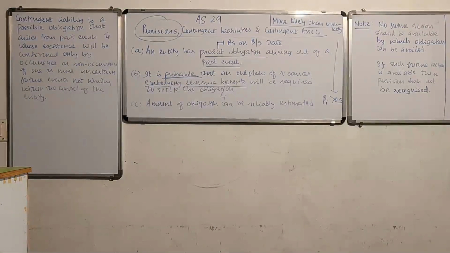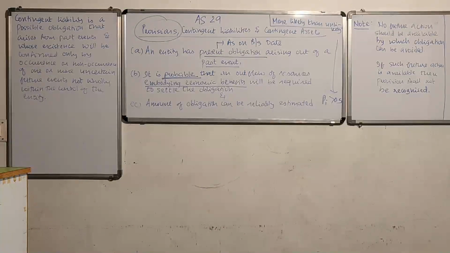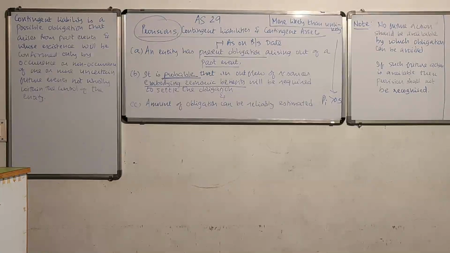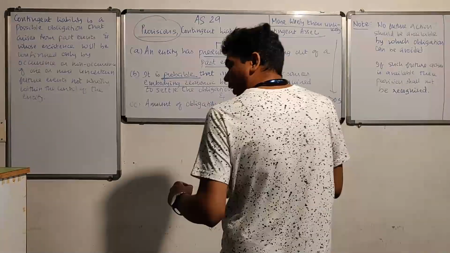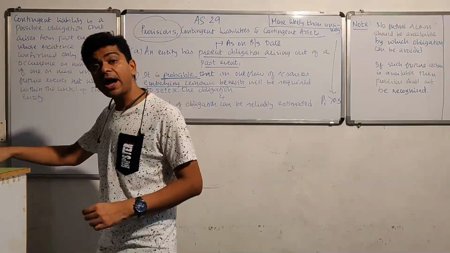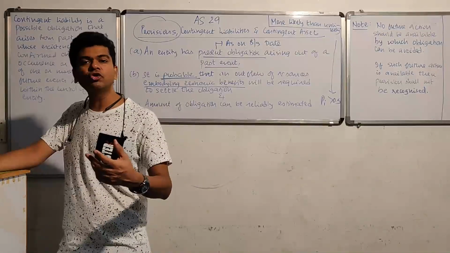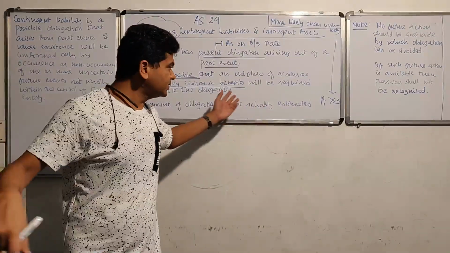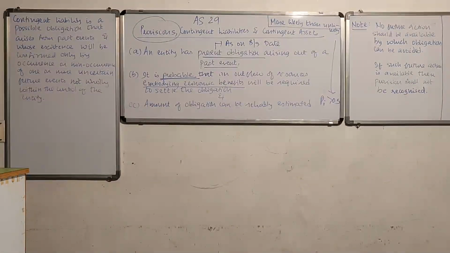In our example, it is definitely going to get satisfied. We are selling on warranty basis. We are ourselves very clear that 1% of our products are normally becoming defective. So that product will be returned back. And when that product will be returned back, I will have to incur the minor repair expenses or the major repair expenses. And that is the reason the second condition, along with the word probable, will get satisfied.